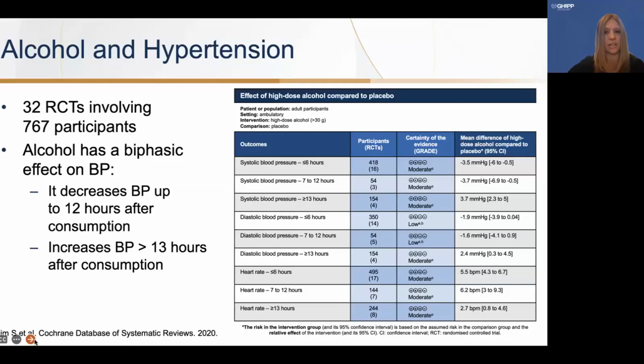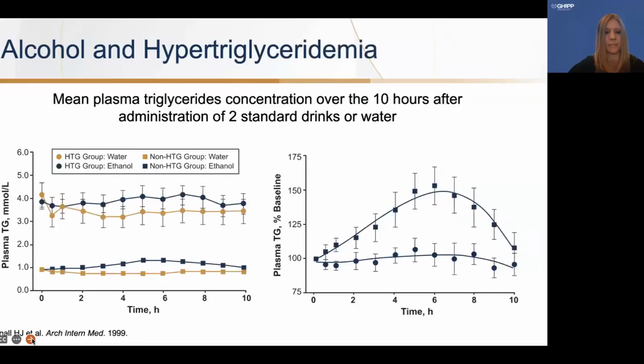So it's important to know, when we are checking blood pressure in our patients, whether or not they've had recent consumption of alcohol, as that may skew their findings. As we're trying to decide if someone fits the metabolic criteria, this is important to understand. This is a similar finding with hypertriglyceridemia as well.